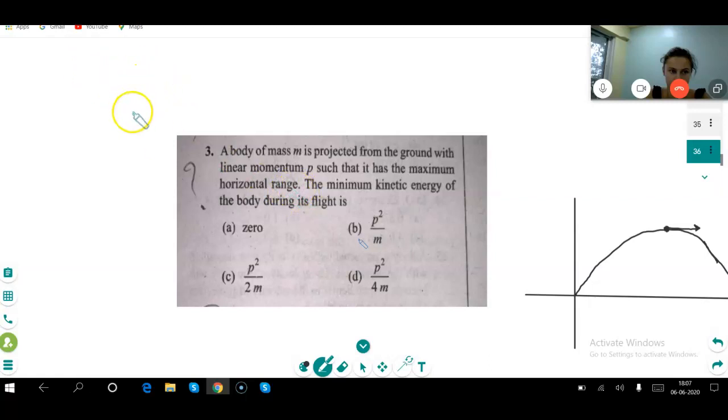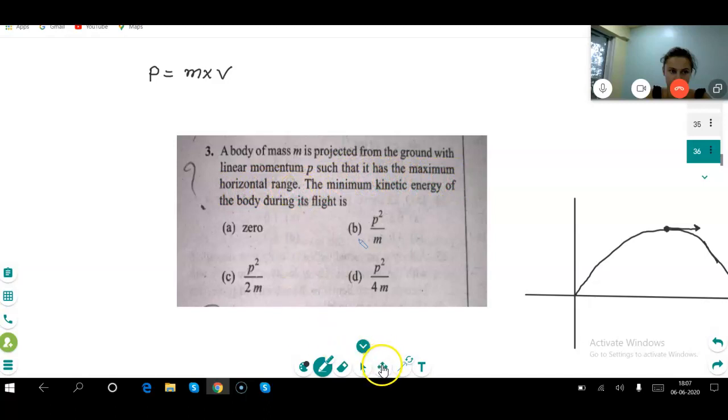So what does linear momentum mean? Linear momentum p means p is equal to mass times velocity. It is the formula for momentum. We will read it in the next classes. Correct? And such that it has maximum horizontal range.